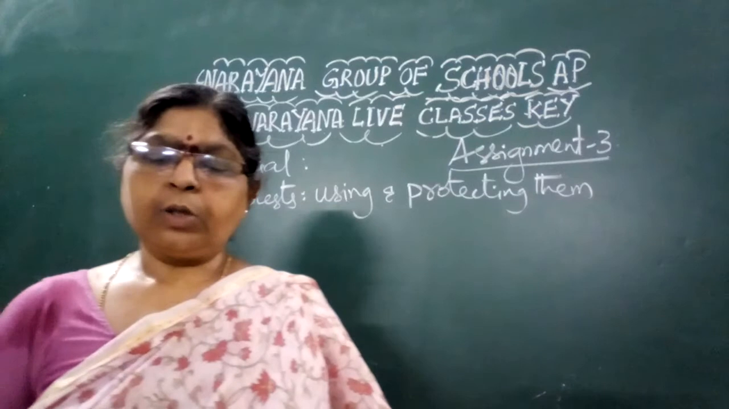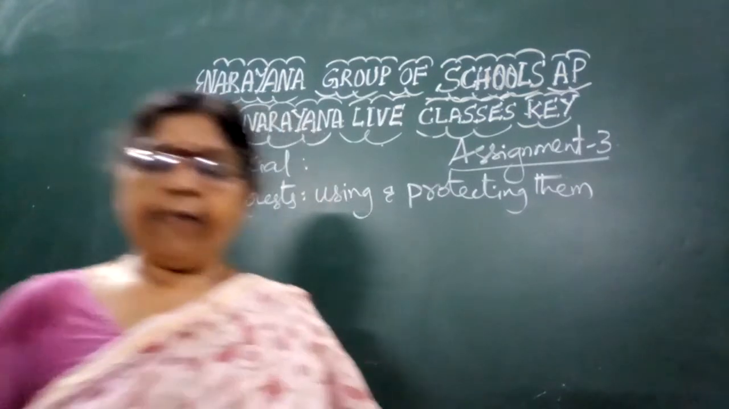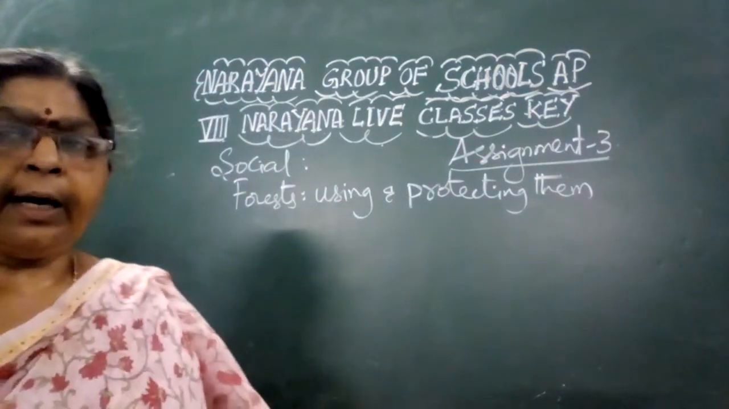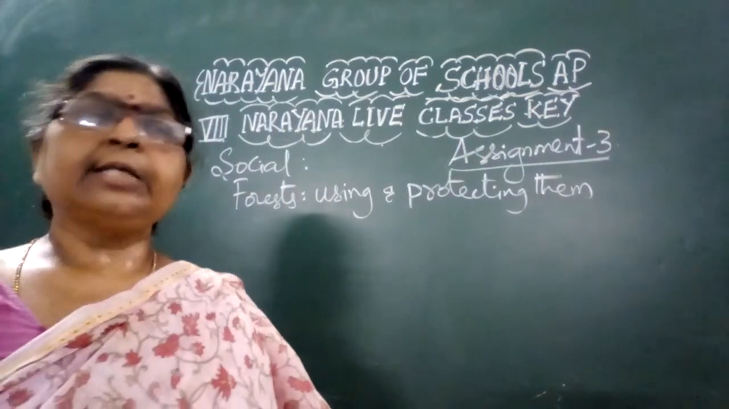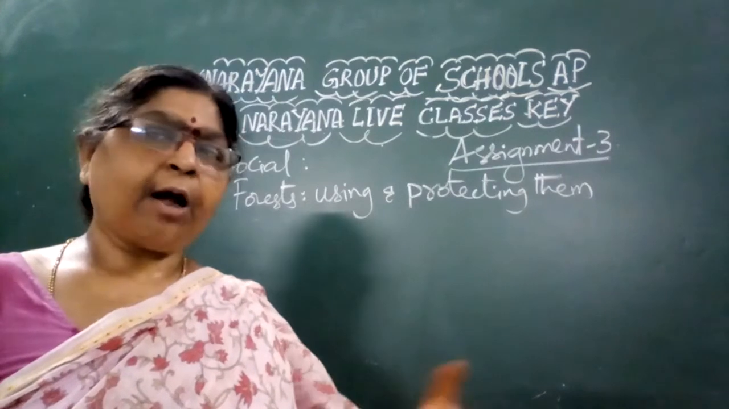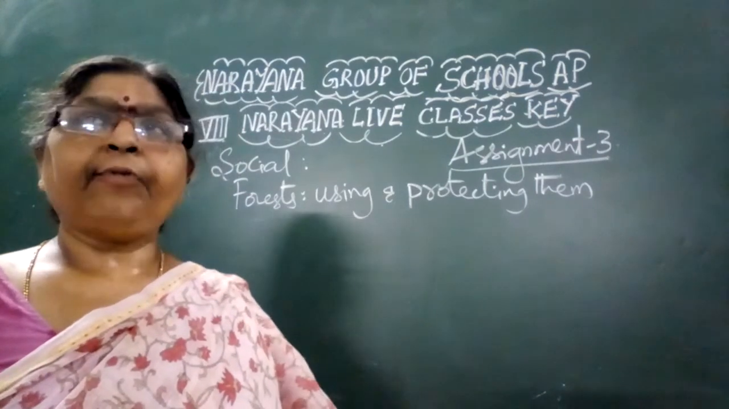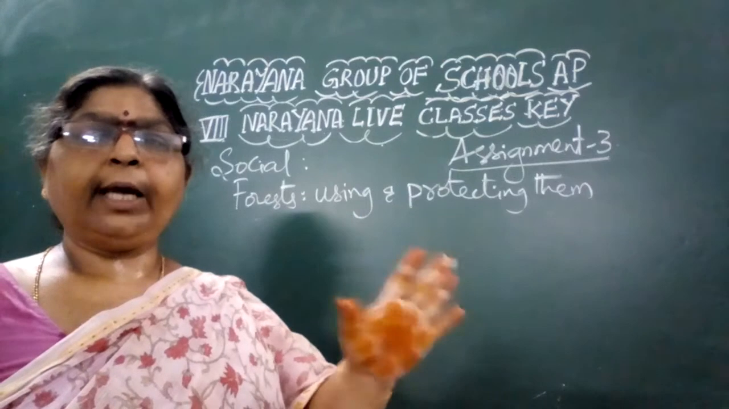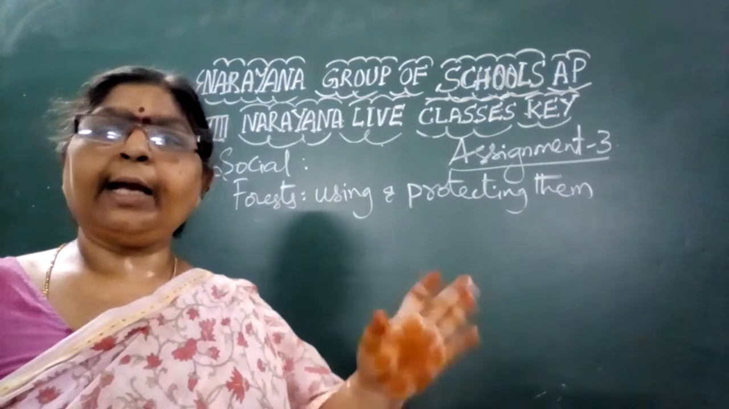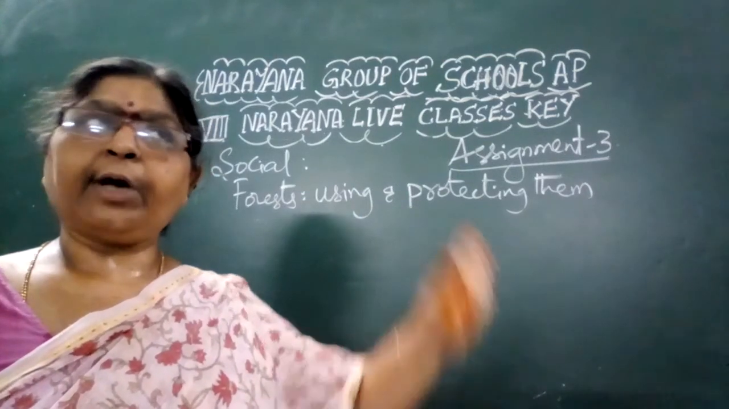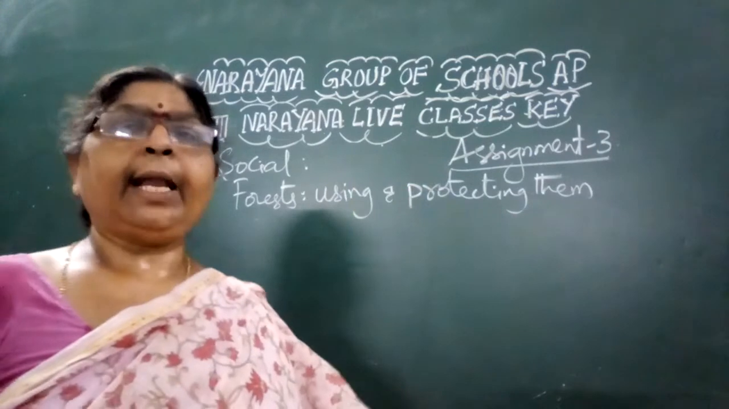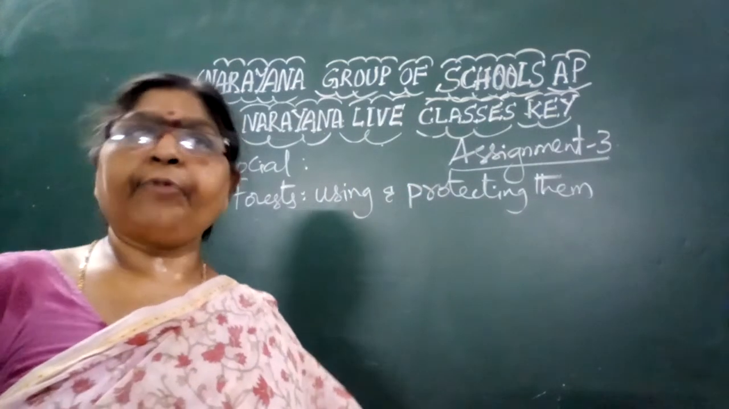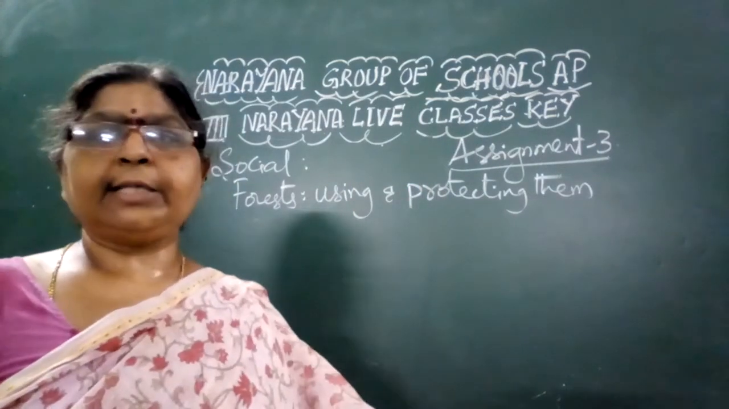Okay, children. The first question is with reference to the types of forest. One of the types, the evergreen forests, is not found in Andhra Pradesh. Evergreen forest means every time there are leaves in a green color, hence they are called evergreen forests. They are found in the Himalayan regions, and also in Kerala, Andaman and Nicobar.